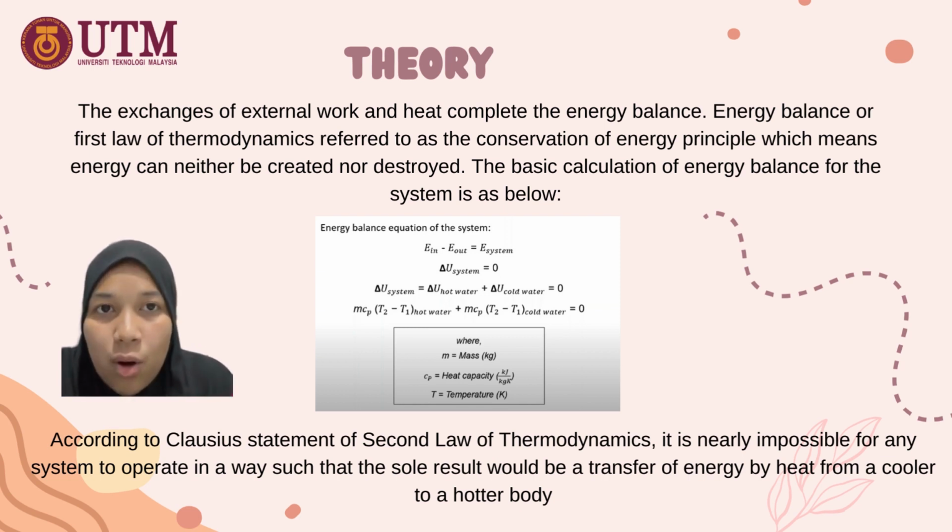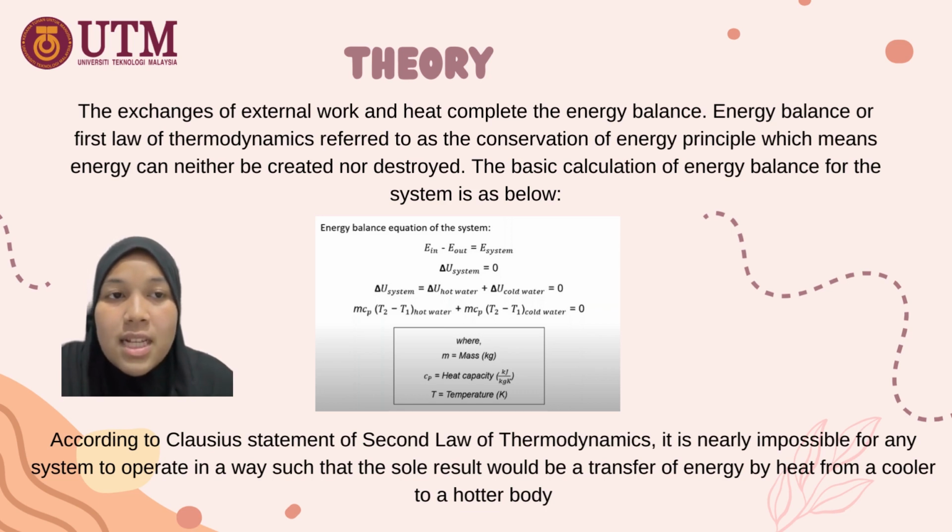Energy balance, or the first law of thermodynamics, is referred to as the conservation of energy principle, which means energy can neither be created nor destroyed. The basic calculation of energy balance for the system is as below: E in minus E out equals E system. Delta U system equals 0. So delta U system equals delta U hot water plus delta U cold water equals 0.